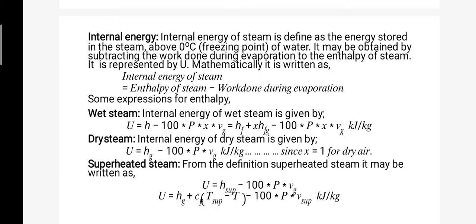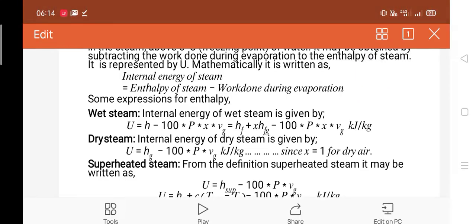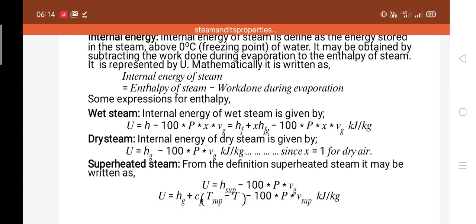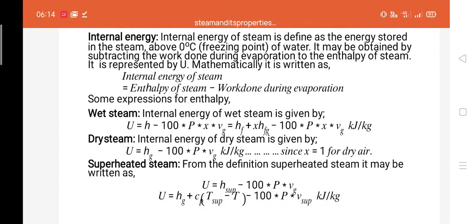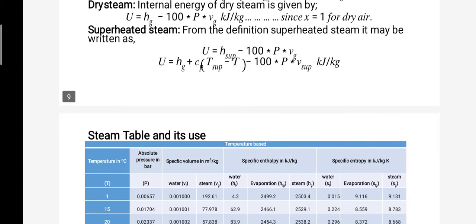Internal energy of steam is defined as the energy stored in steam above 0 degrees Celsius of water. It may be obtained by subtracting the work done during evaporation from the enthalpy of steam. It is represented by u. Mathematically, enthalpy of steam minus work done is equal to internal energy of steam. And there are some expressions for dry steam, wet steam, and superheated steam.